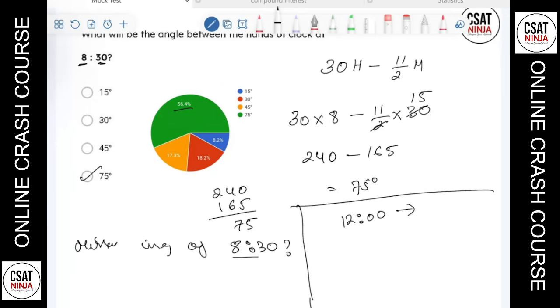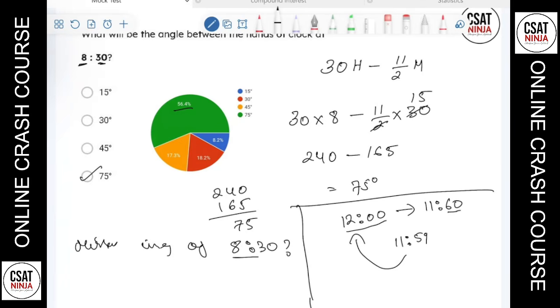Can I write 12 o'clock like this, 11:60? Because after 11:59 next comes 12 o'clock. In place of 12 o'clock, we can use 11:60, just 1 minute ahead. If from 11:59 I add 1 minute, it will give me 12 o'clock, or I can say that it is 11:60 also.